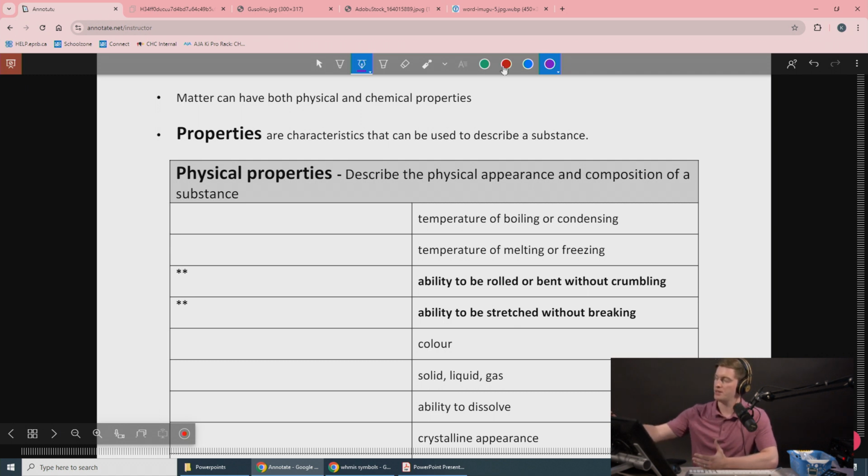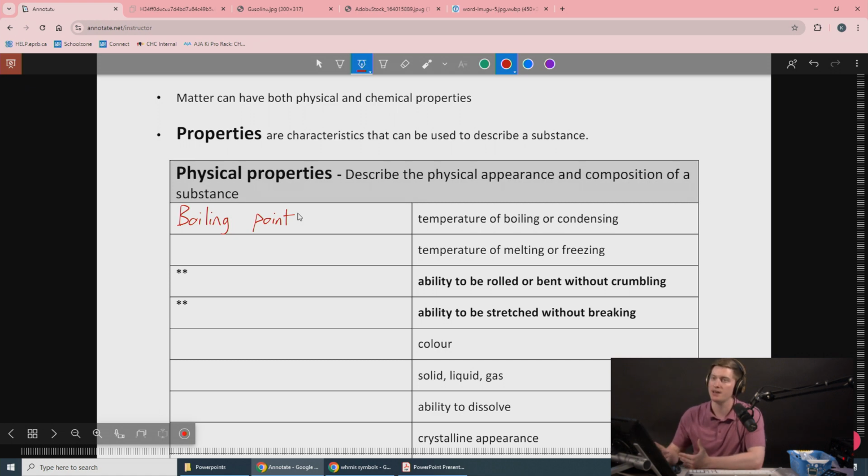Some physical properties to start with. The first one you're going to put on here is boiling point. The boiling point of a material is a physical property. One thing that I would encourage you to think about with regard to physical properties is it's something that you can do to describe how a substance looks or how it acts without having it react with a different substance. So it's just that substance by itself.